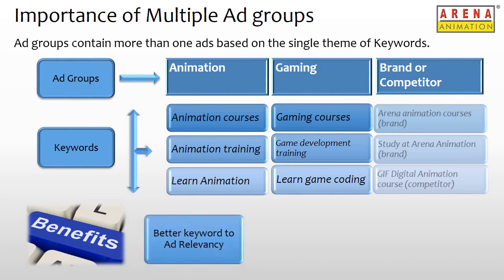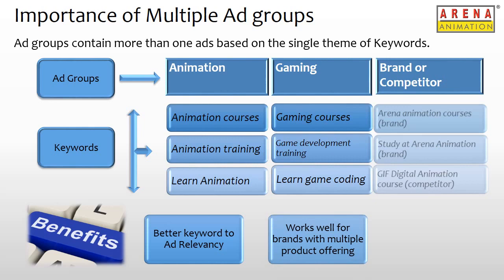Hence, to summarize, multiple ad groups have a better keyword to ad relevancy, and they help brands who have multiple product offerings to showcase their products specifically, and also help to track performance of the ad groups and manage campaigns even better.